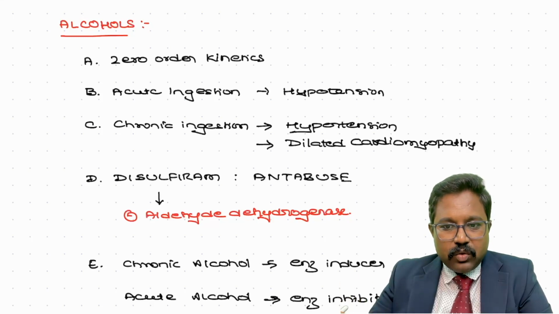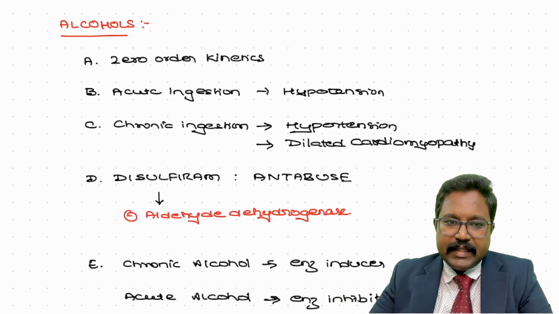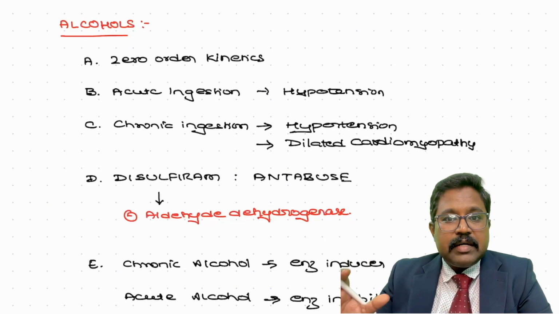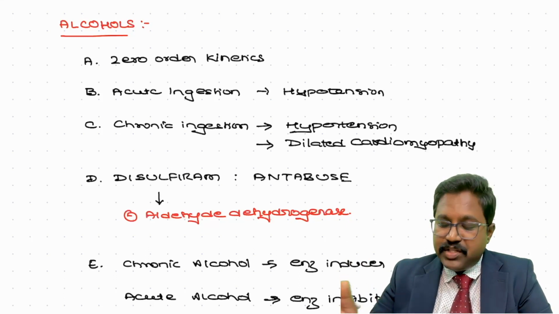If you double the dose of alcohol, the excretion remains constant, but the concentration will go on increasing. So this may lead to harmful adverse effects. Most of the drugs follow first order kinetics, but not zero order kinetics. Which is the most common side effect seen with acute alcohol ingestion?